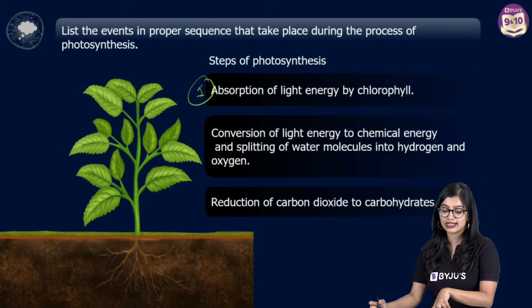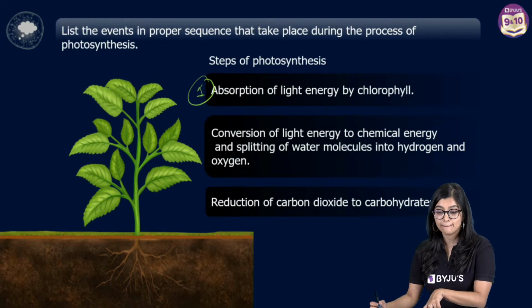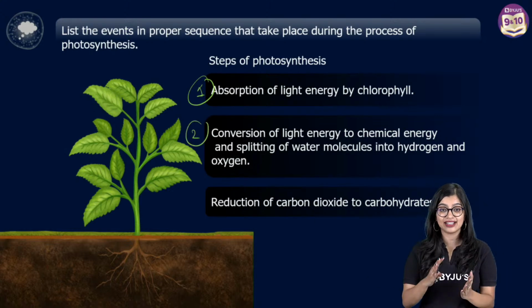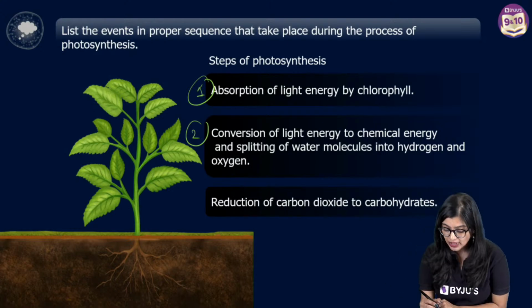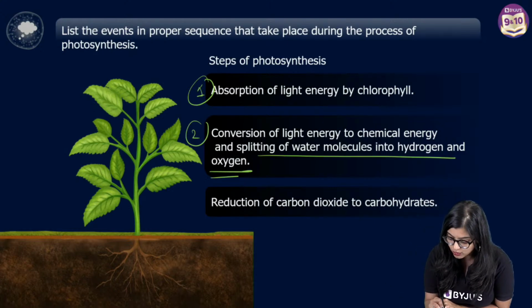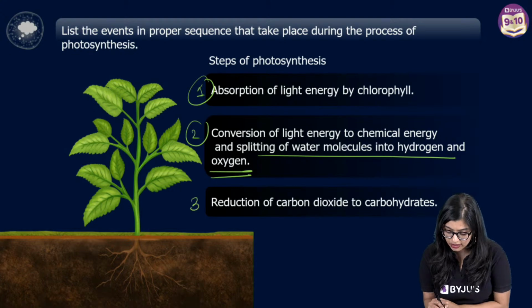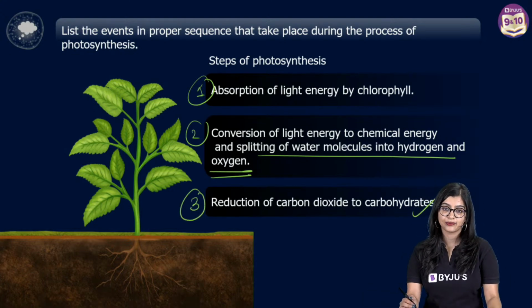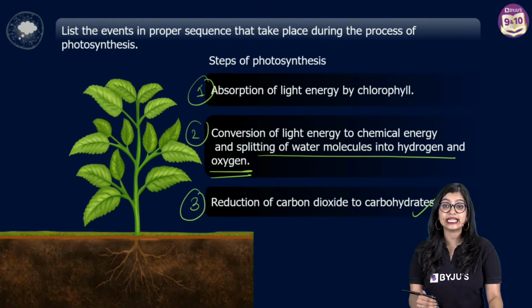Then, of course, we know that there is absorption of light energy by chlorophyll, followed by conversion of light energy into chemical energy. Then we know that splitting of water molecules takes place. And last but not the least, there is reduction of carbon dioxide into carbohydrates. So you need to write these steps.